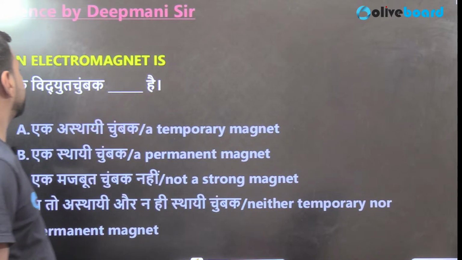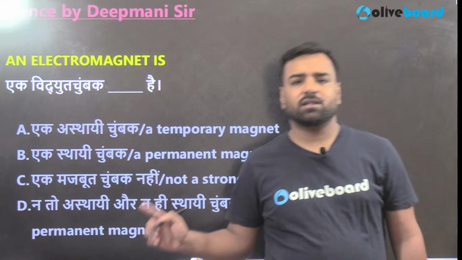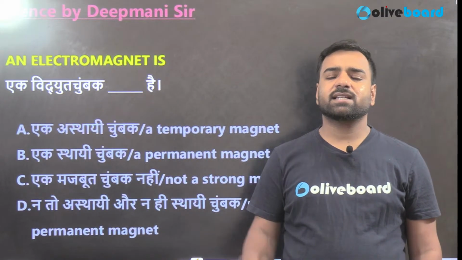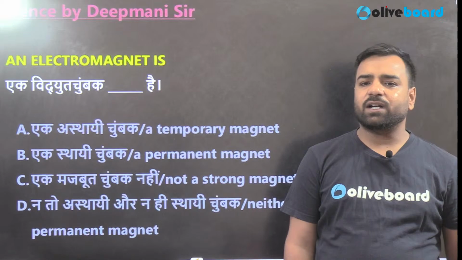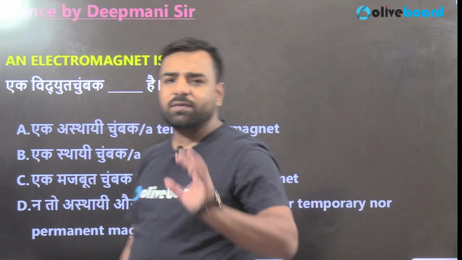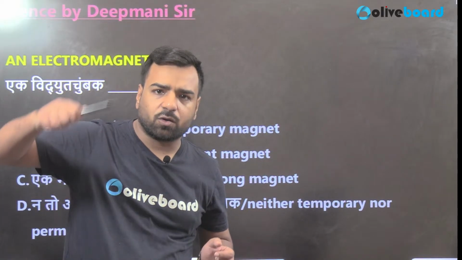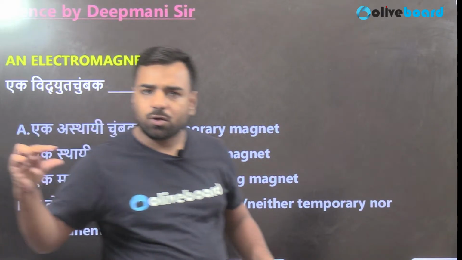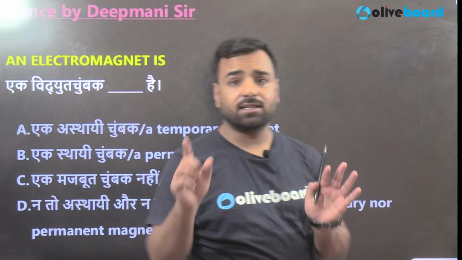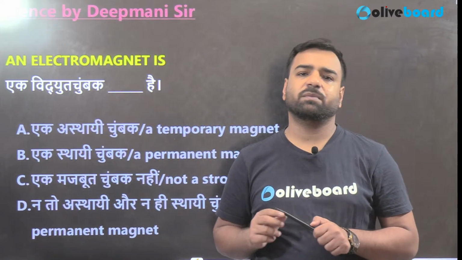The next question is, an electromagnet is dash. This was discussed in yesterday's class itself. Magnets are of two different types, right? If I talk about this electromagnet, what is it? Here we have that solenoid like structure. We have a solenoid, that is, copper coilings in which a soft iron core is used. Yes, this is the important one. We use a soft iron core. This was a question from the previous year paper.